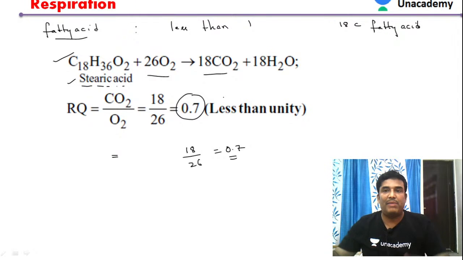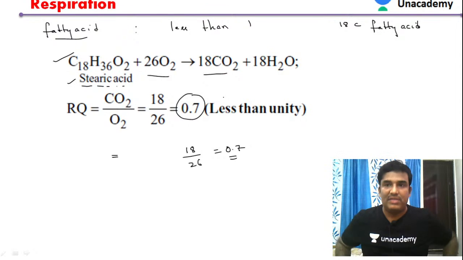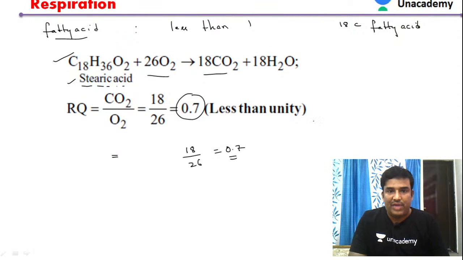Like that, we have to remember that in the case of fatty acids, the respiratory quotient will certainly be less than 1. The best example which we have seen here is stearic acid, which is an 18 carbon saturated fatty acid. So that is about the fatty acid, stearic acid.